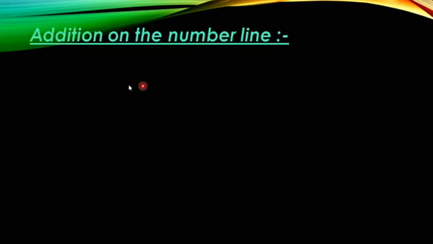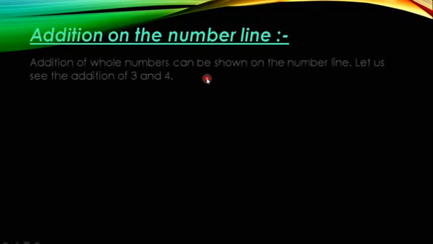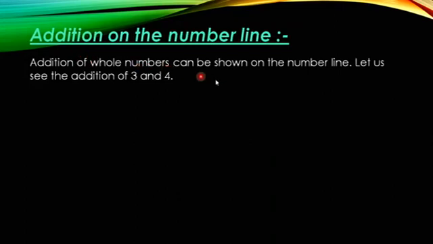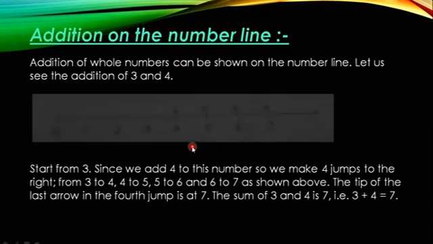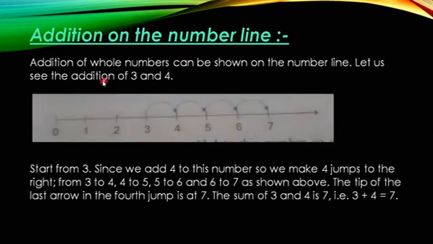Now, let us see how we will add on the number line. Addition of whole numbers can be shown on the number line. Let us see the addition of 3 and 4. Now we know how to write a number line and how to use it. Here, this is the number line, and we have to add 3 and 4.